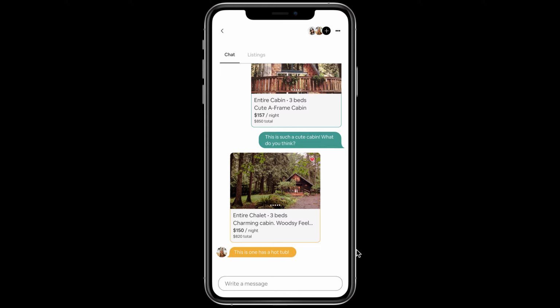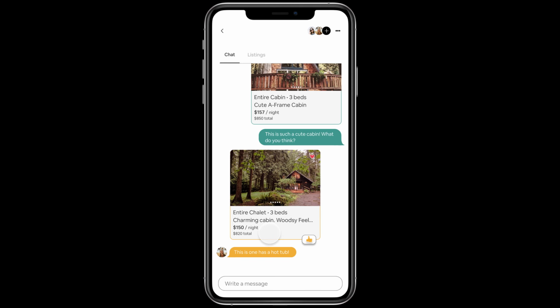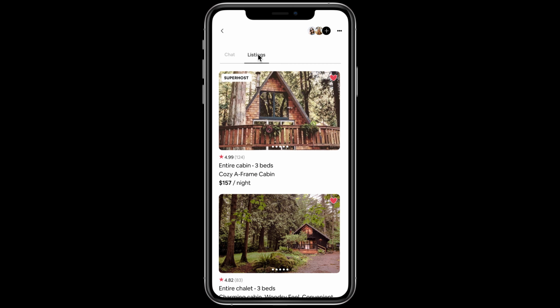Users can send and receive listings and messages and interact with these messages for a well-rounded experience. In this menu, users can choose quick reactions and also comment on and reserve listings without too many additional steps. If viewing an entire chat thread becomes too overwhelming, users can view all the listings that have been saved to this wish list by toggling over to listings. This brings up the wish list just as it can be viewed in the app right now.